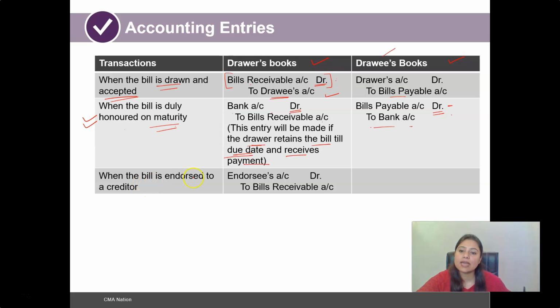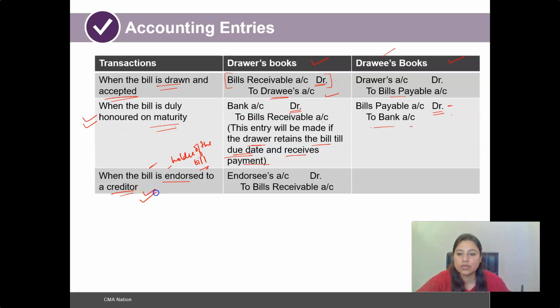And in case the bill is endorsed to a creditor by the holder of the bill, because such endorsement is being done by the holder, this particular entry would not be there in the drawee's books. It will only be in the drawer's book. So what would be the scenario when the holder of the bill is endorsing it to a creditor?